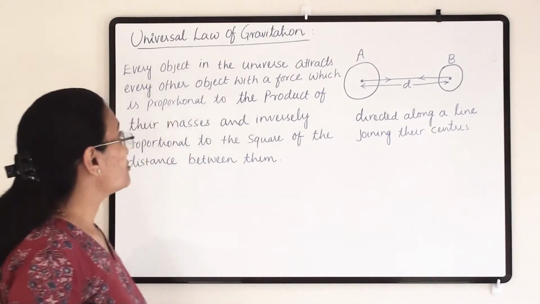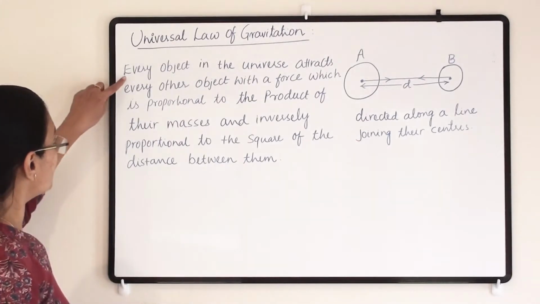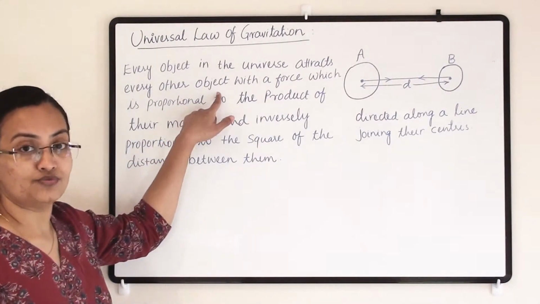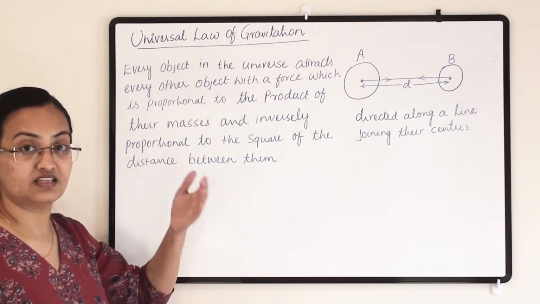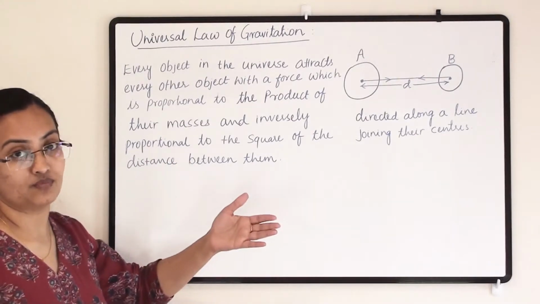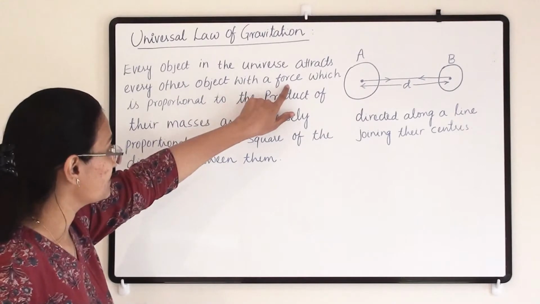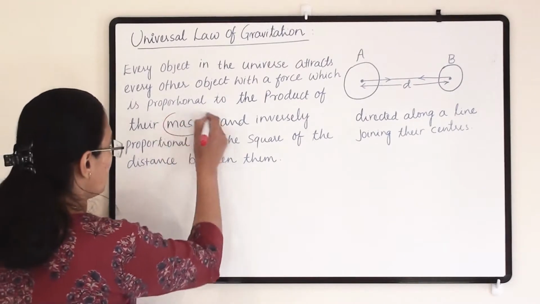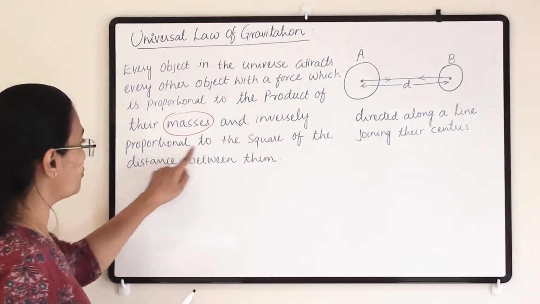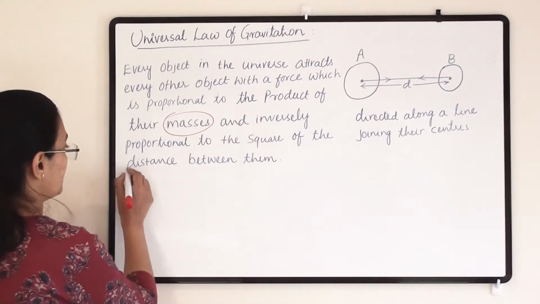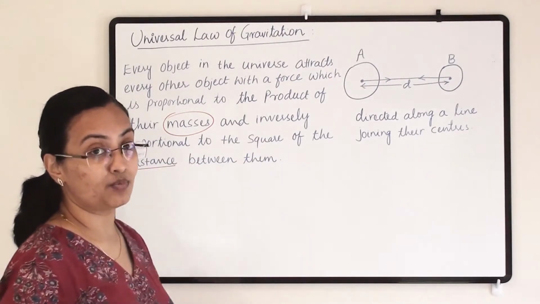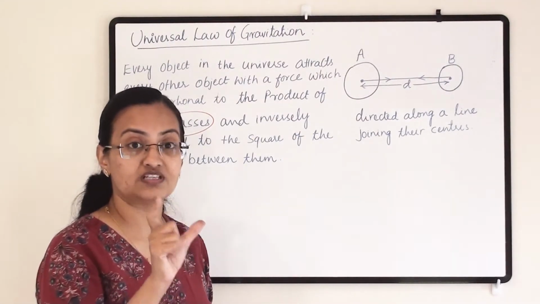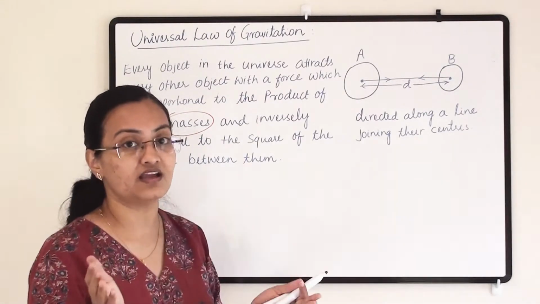So what is the statement of the universal law of gravitation? It says that every object in the universe attracts every other object. Each object, whether it is small or big in size, will attract every other object in the universe with a force which is proportional to the product of their masses, and inversely proportional to the square of the distance between them. So it depends upon the masses and upon the distance, how far the two objects are from each other.